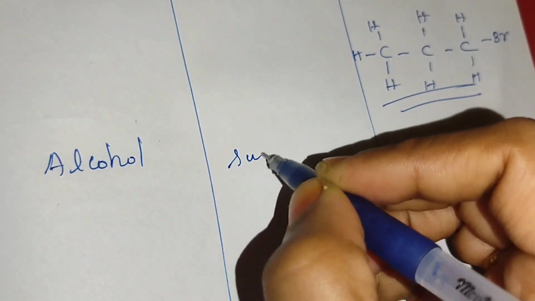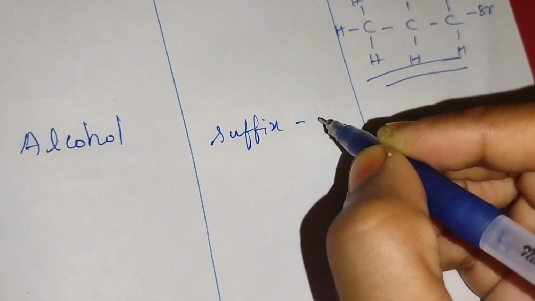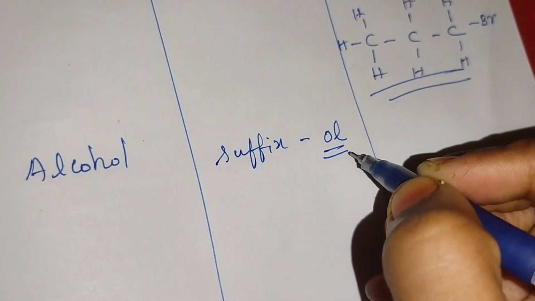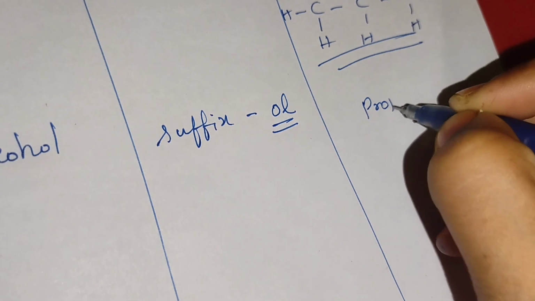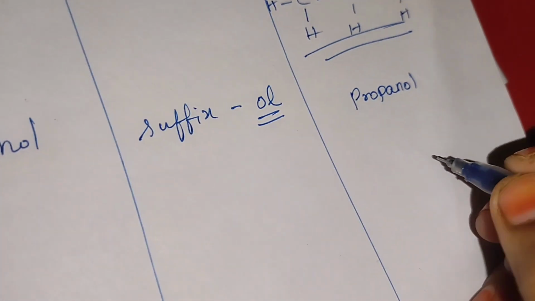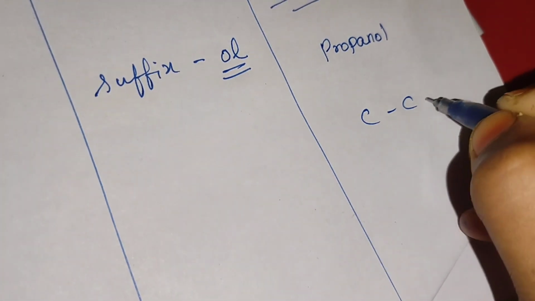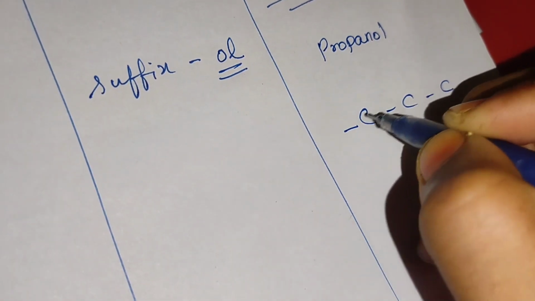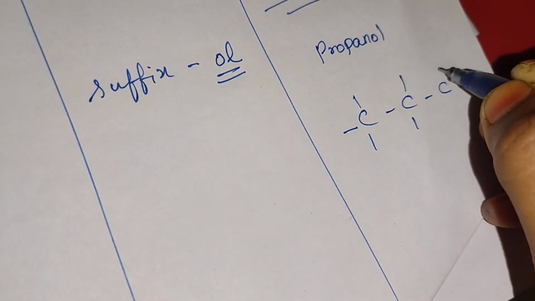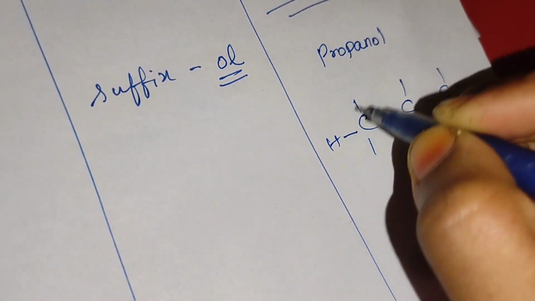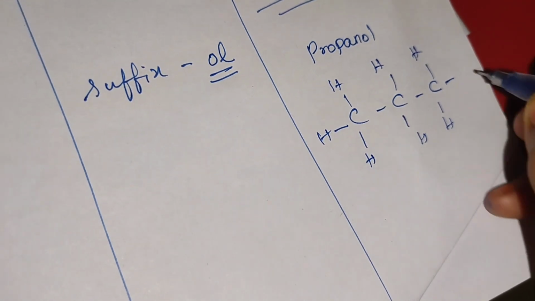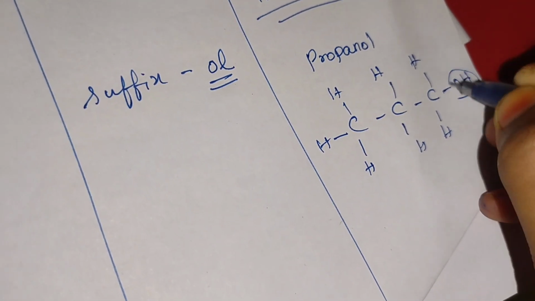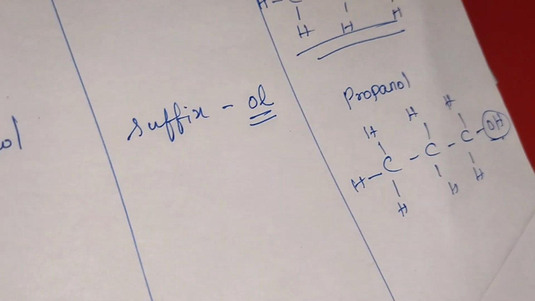Next class of compounds is alcohol. For alcohol, I am adding the suffix. What does alcohol take? OL will come: methanol, ethanol, propanol, like that. So what I am going to prepare is propanol. Propane means 3 carbon atoms. Now complete the valency here with hydrogen. Instead of one hydrogen, the alcohol group, OH group, is present here. So propanol is present.